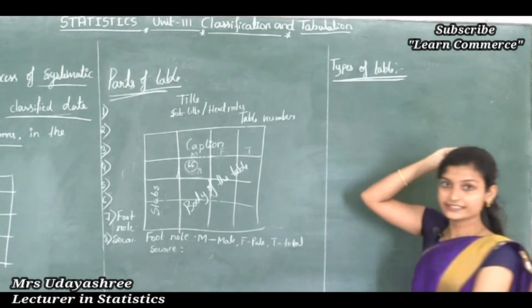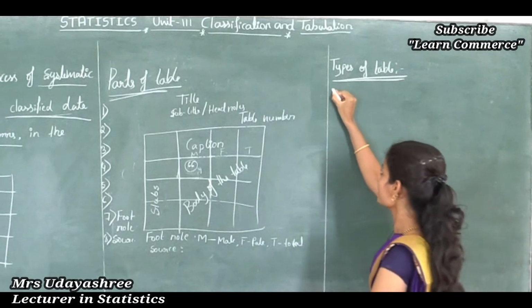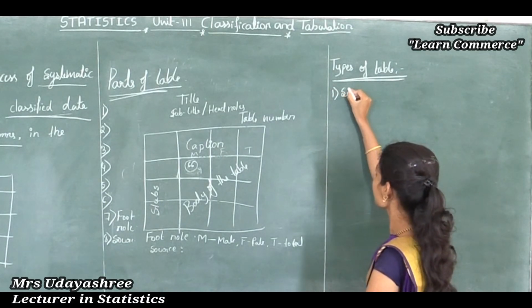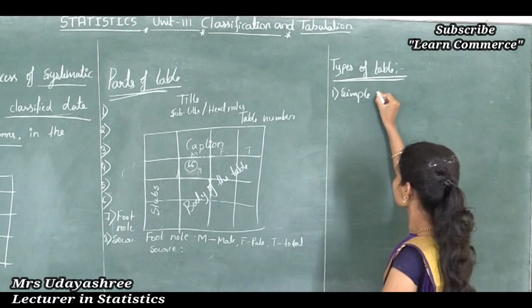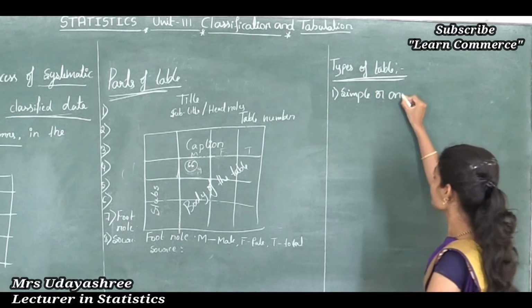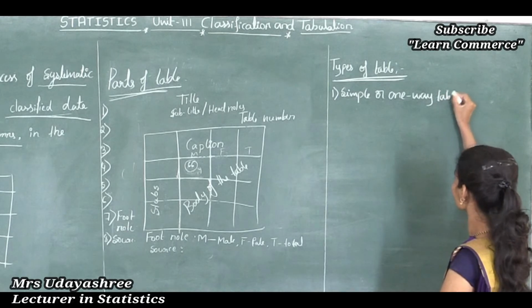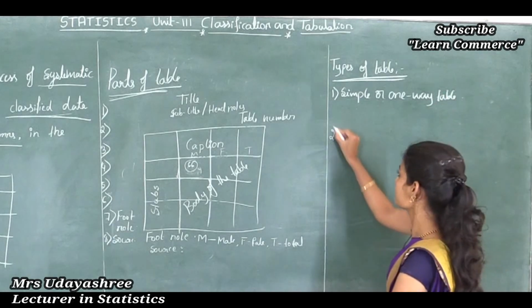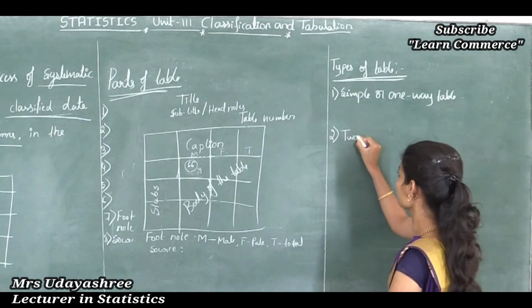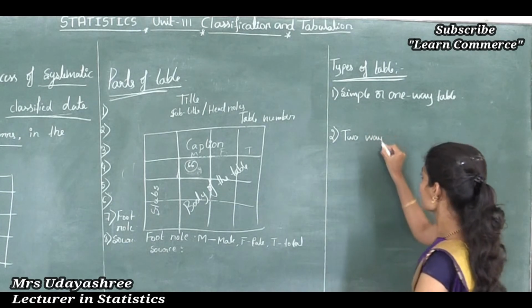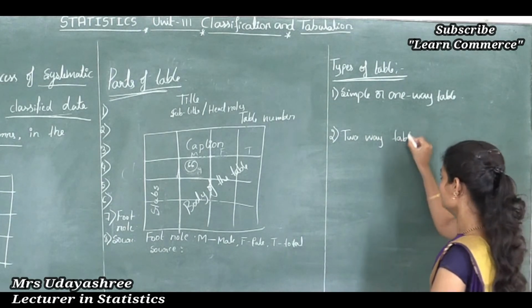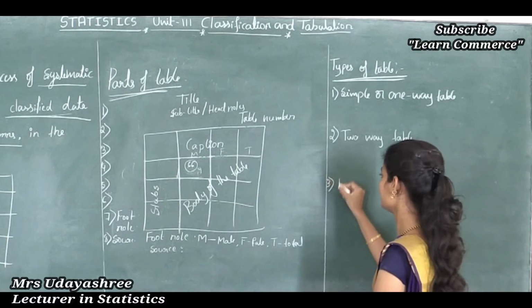See, there are 3 types of tables. The first one is simple or one-way table. The second one is two-way table. The third one is manifold table.